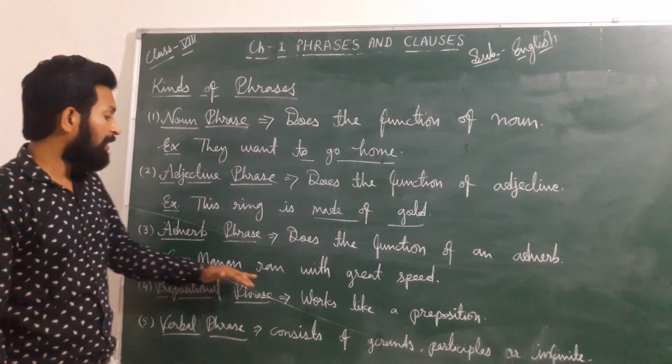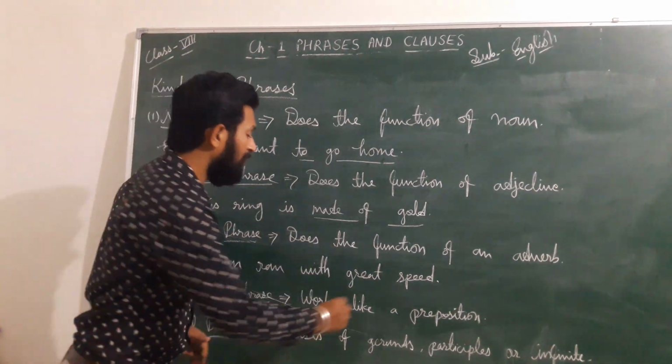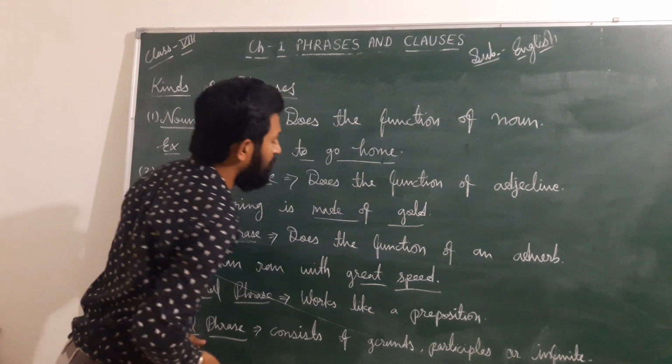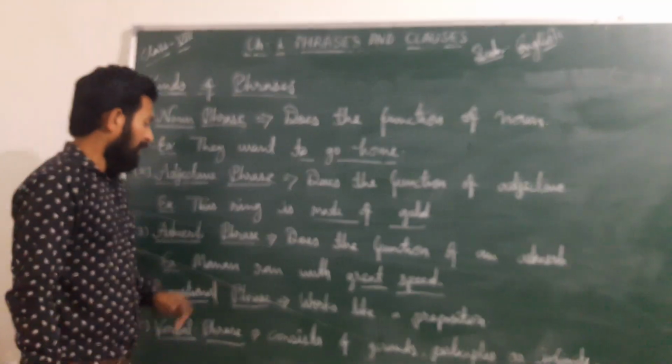After that, the adverb phrase does the function of an adverb. If any phrase does the function of an adverb, then that type of phrase is known as an adverb phrase. Like in this sentence, "Manan ran with great speed." Here "with great speed" works as an adverb, and we can say that it is an adverb phrase.